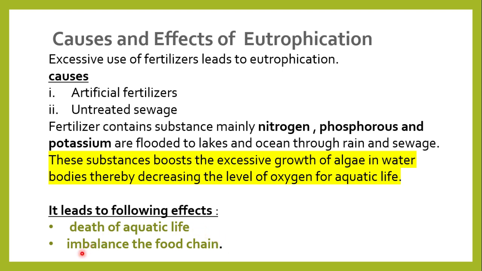And number two, it also indirectly imbalances the food chain, like different kinds of fish in water tend to be a main source of food for various birds and animals of an environment, including us. So they can disturb the food chain. If aquatic life ends, it means it will indirectly affect the food chain.